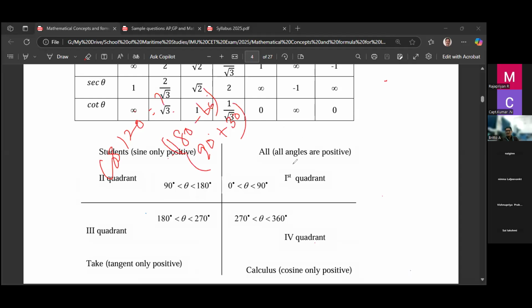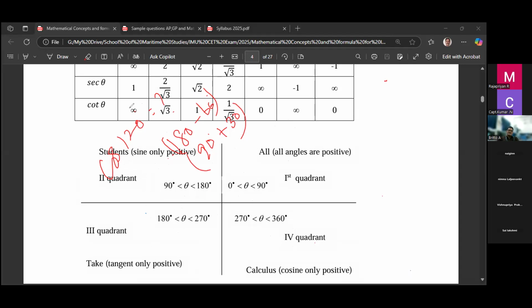So first quadrant, second quadrant, third quadrant, fourth quadrant. In the first quadrant, all the ratios are positive. Second quadrant, sine only positive. Then third quadrant, tan positive. Fourth quadrant, cosine is positive, right? If they ask cos, it is nothing but cosine. So cosine in the fourth quadrant is positive, and the first quadrant also positive. Second and third quadrant it is negative.